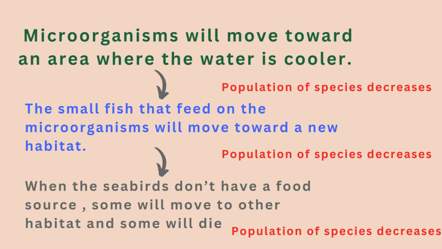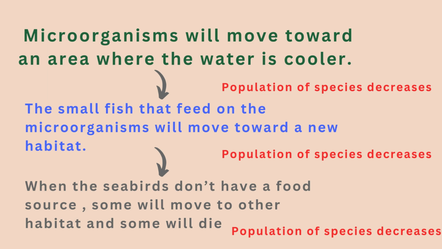So also the population of the small fish will decrease. And when the seabirds don't have a food source, some will move to other habitats and some will die. So here also the population of the seabirds will decrease. From here we notice that if the population changes for one species, it will affect all the other species.